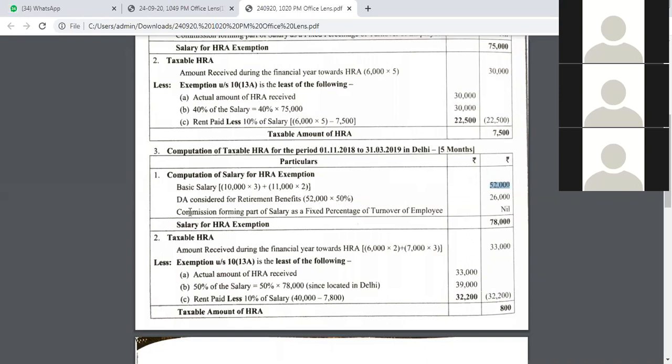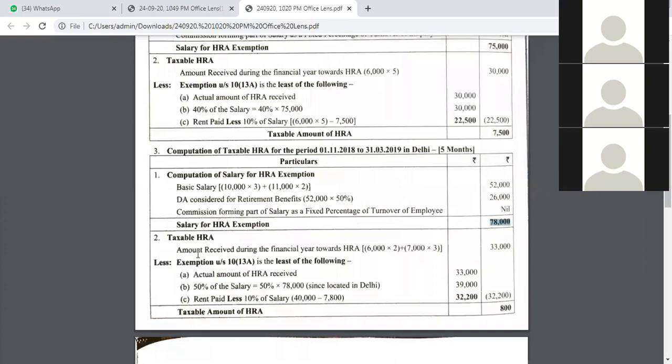And as I said, there is no commission that he is paid, neither on fixed basis nor on percentage basis. So this amount is going to be nil. So total income for all our computation purposes, the salary that we have to consider here, is 78,000 rupees. Is it clear?